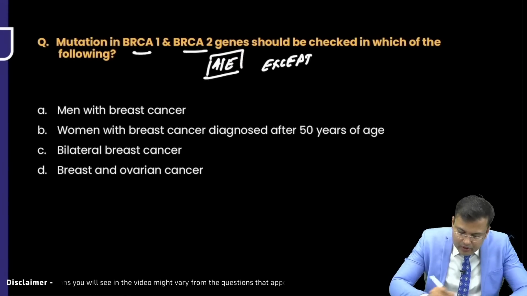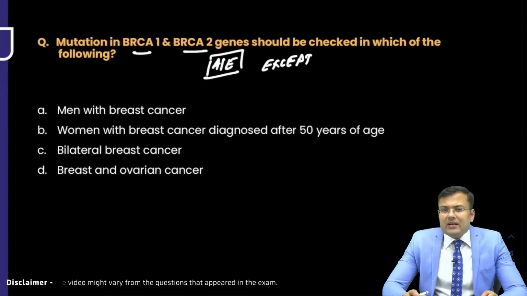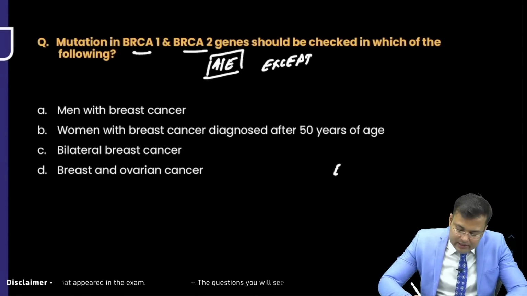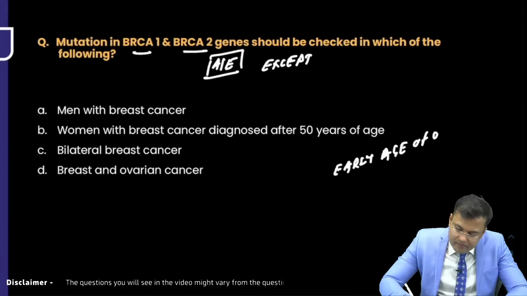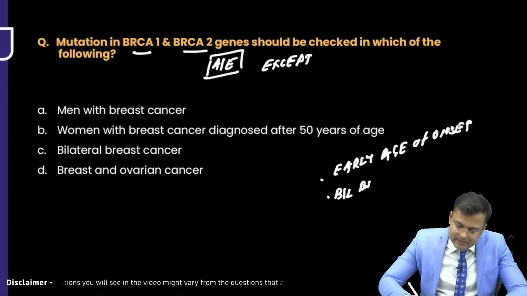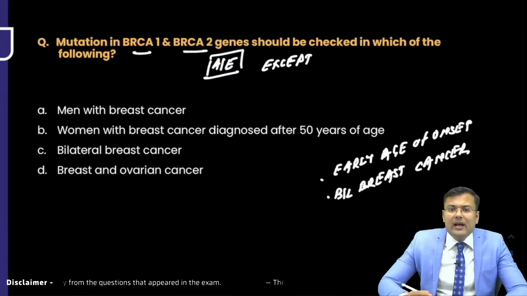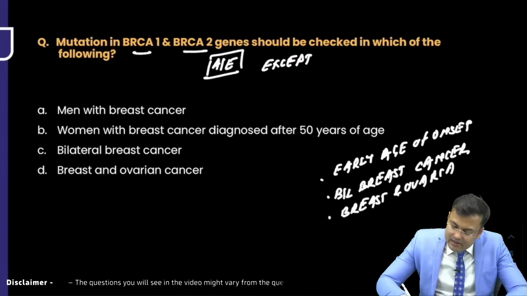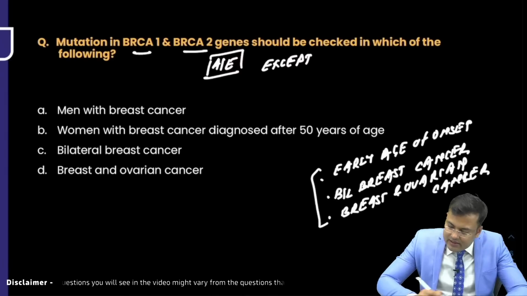Except. Okay. Now, you know that in BRCA1 and BRCA2 mutation, there is increased risk of what? What is the similarity in both? There is early age of onset. Second, these patients are having bilateral breast cancer. Early age of onset, bilateral breast cancer. And third thing, there is increased risk of both breast and ovarian cancer. Now use this logic, use this data and tell me what is the correct answer in this question.